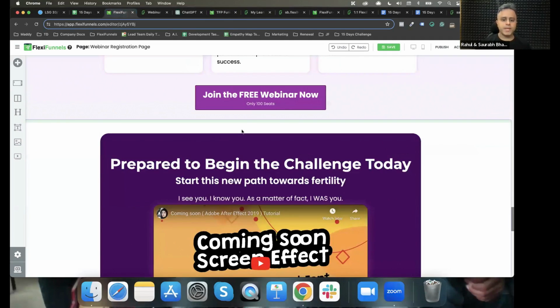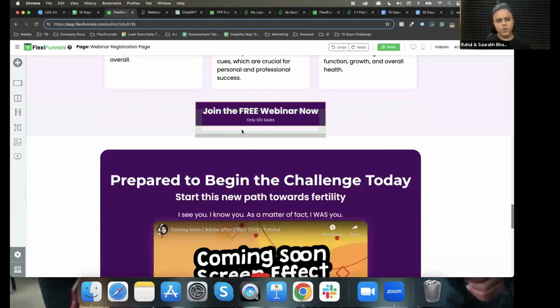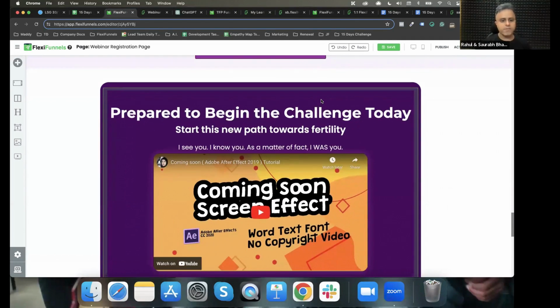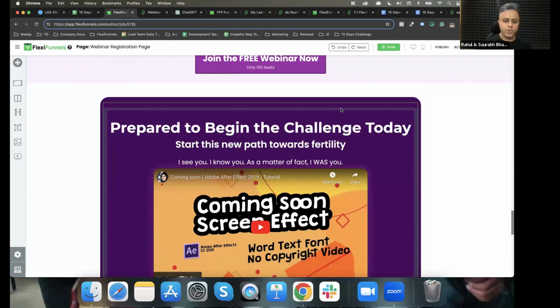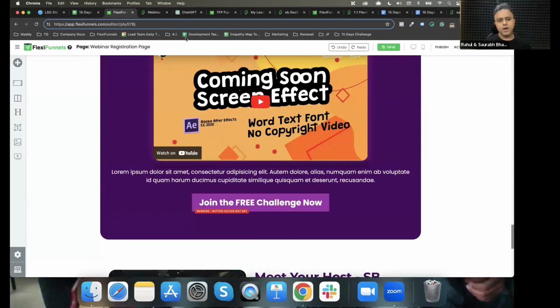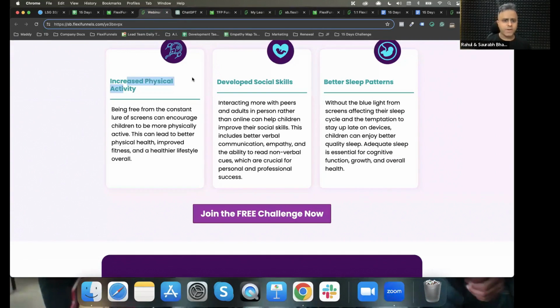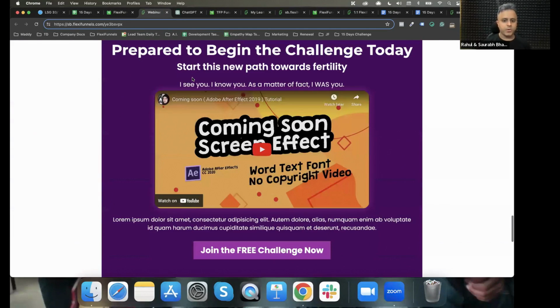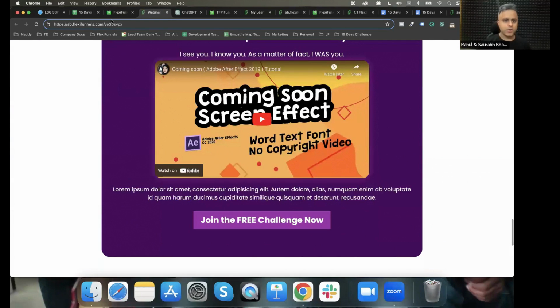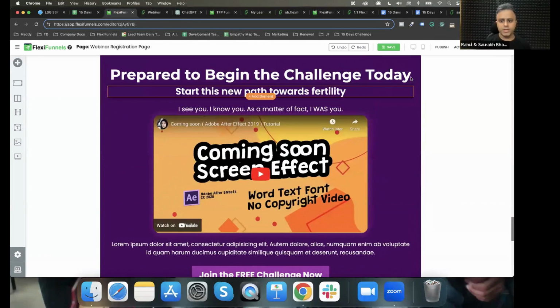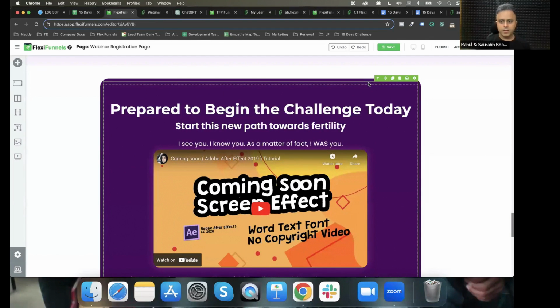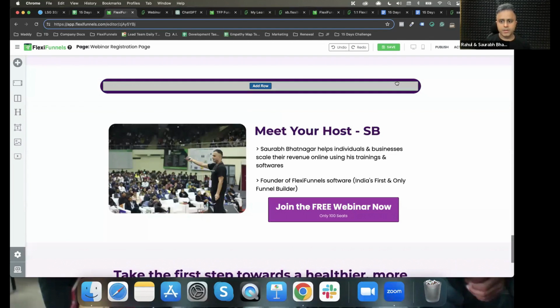So if you will see, this page is done, right? Of course, you can go ahead and put more celebrity photographs if you have it, and you can go ahead and put more of your testimonials if you have it. If you don't have it, it's good. It's fine. The page is perfectly good to go. This section is not needed. I'm gonna remove this section completely, right? This section is not needed.